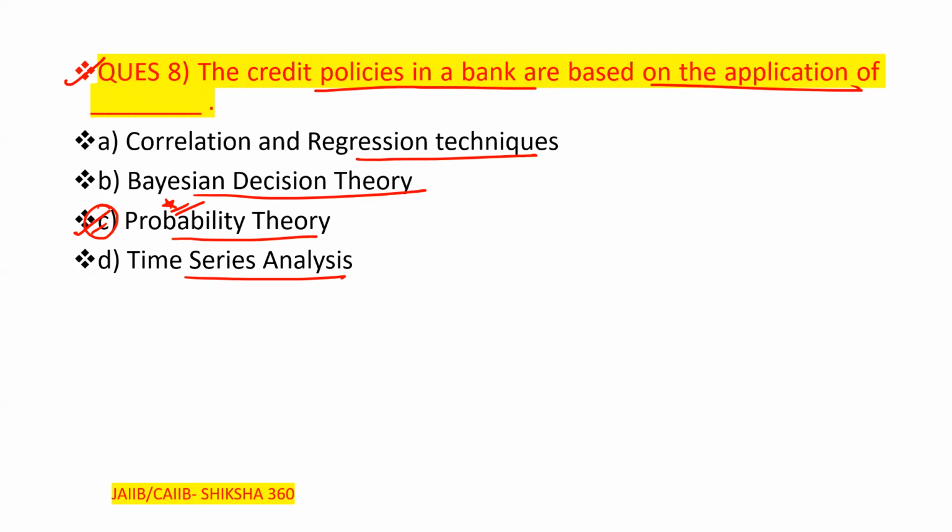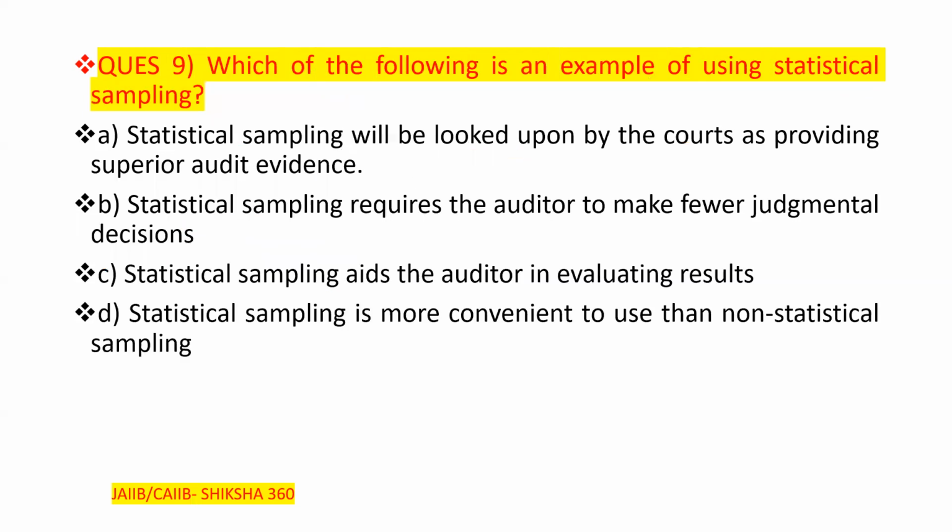Now move to the next question. Question number 9.